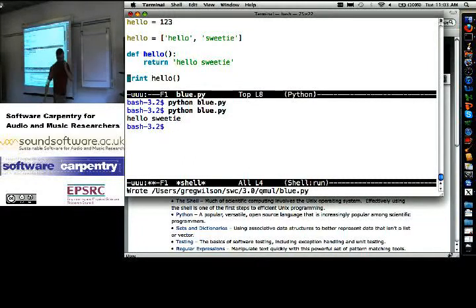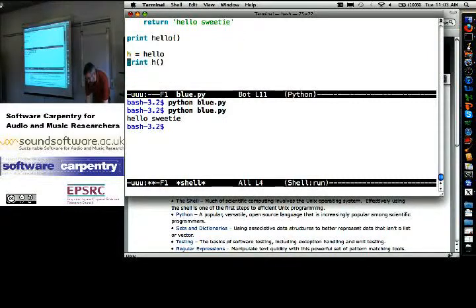Okay? So, knowing that, the fact that I can say, all right, hello is pointing at a bunch of instructions, make h point at the same instructions, is no different from saying hello points at 1, 2, 3, make h point at 1, 2, 3. Right? There's a value in memory. Currently, the variable hello is pointing at it. Okay, make the variable h point at it. Doesn't matter whether the value is a number, a list, a bunch of instructions. I can have a bunch of variables pointing at it, and then I can go to that variable and say, I want to call you. I want you to go to the thing you're pointing at and run that, because that's what the parentheses mean.